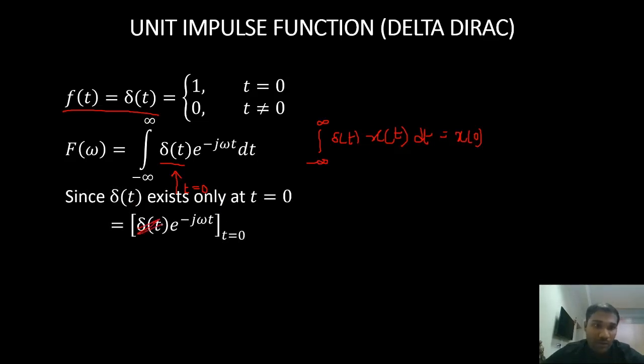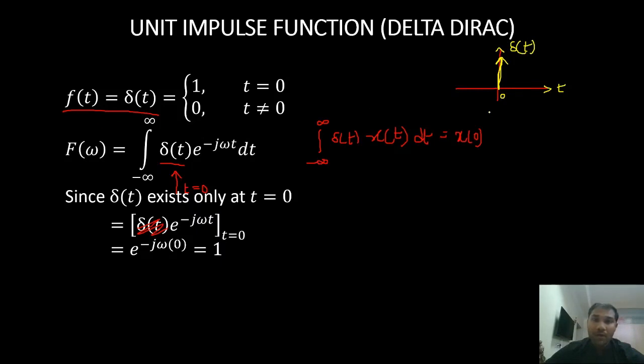There is no del of t here. It's only e power minus j omega t at t equals to 0. When you substitute t equals to 0, it becomes 1. So my unit impulse function is something like this. This is my unit impulse function, at 0, and everywhere else it is 0. This is my delta of t.